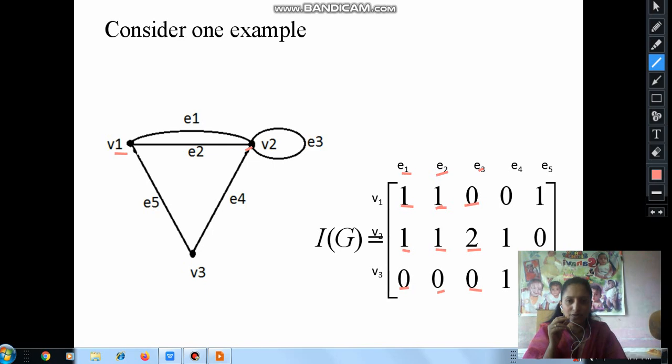Now consider the edge e4. Here the edge e4 is incident on vertices v2 and v3, so we write 1 and 1 in these places, and the edge e4 is not incident on vertex v1. Therefore here we write 0. Also the edge e5 is incident on only v1 and v3, so we write 1, and the edge e5 is not incident on vertex v2. Therefore we write 0. Understand?